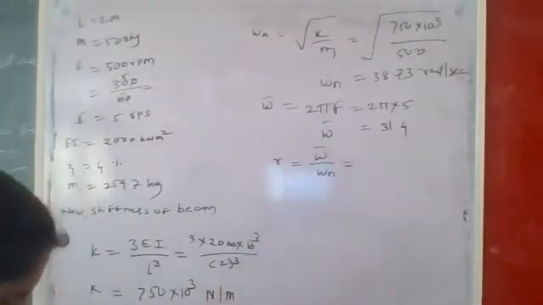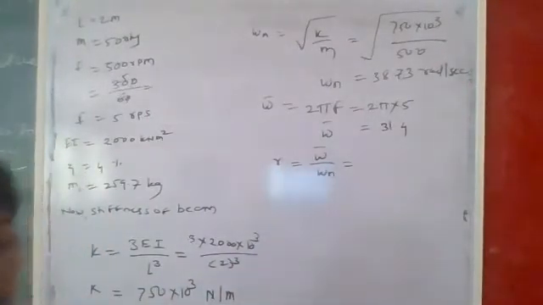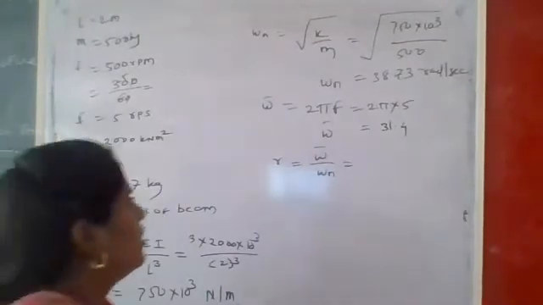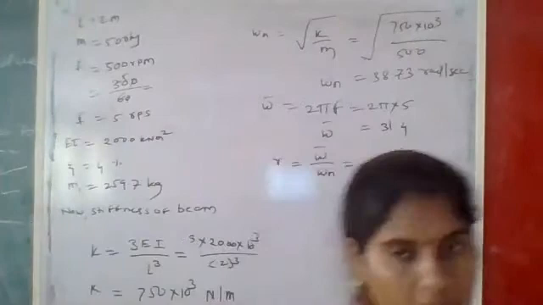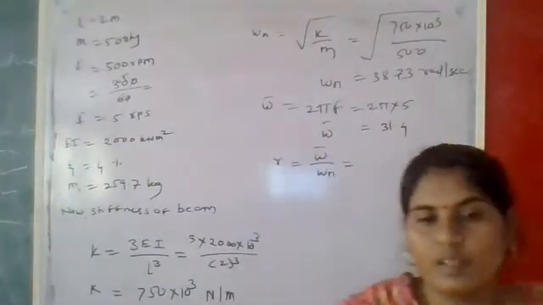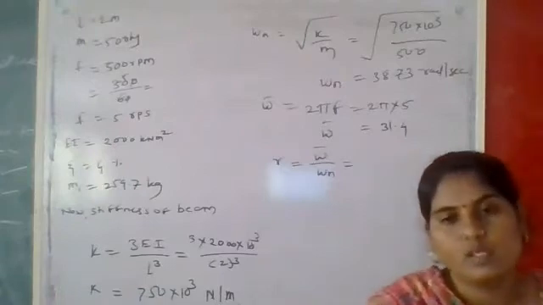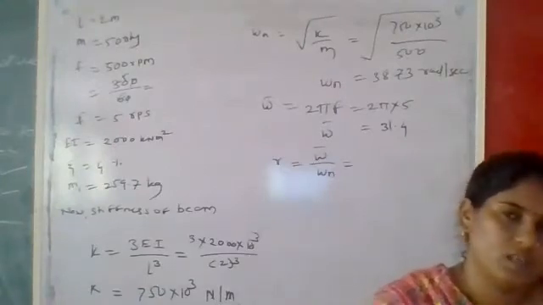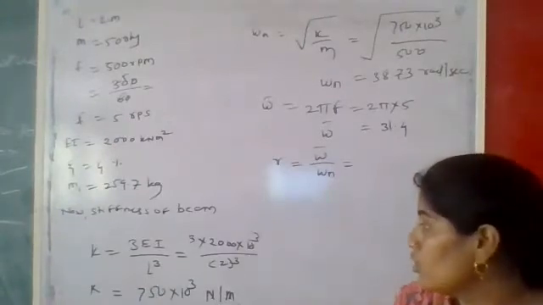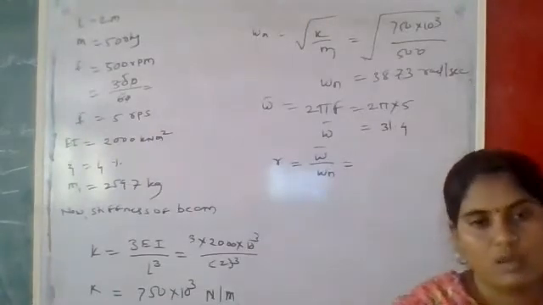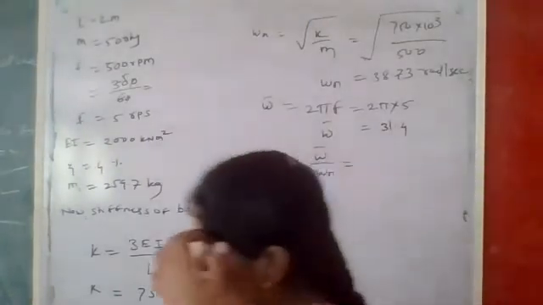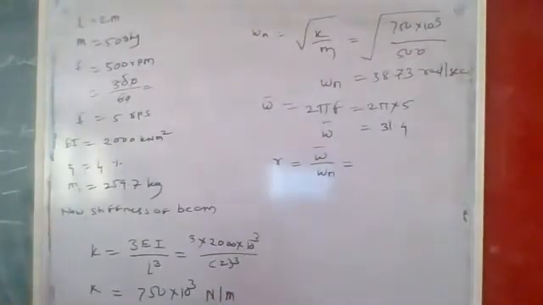What is the omega bar? R is equal to omega bar upon omega n. So tell me the answer of R. Tell me the value of R, how much does it come? R is the frequency ratio, and it is the ratio of forced frequency to the natural frequency. Both the values we already know. So based on this, you tell me the answer of R. I will wait for 1 minute. Tell me the answer of R.